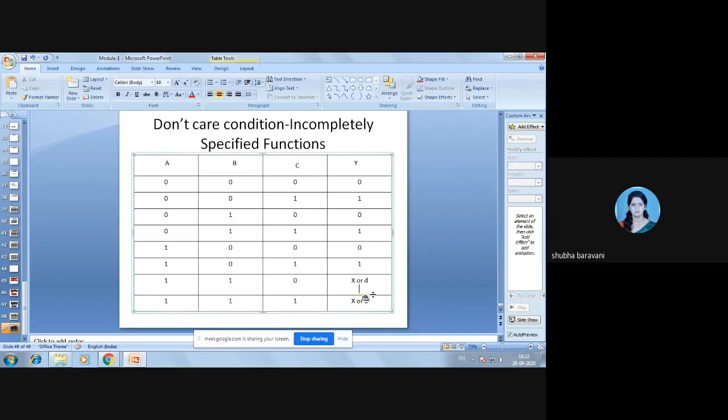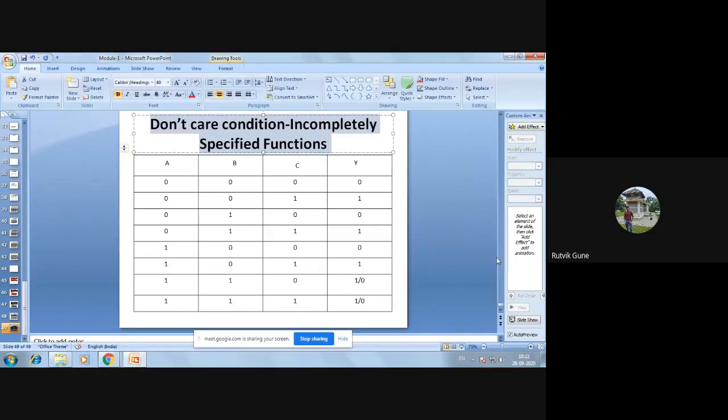I can take it either 0 or 1 in order to produce the simplest output expression. Minimum output expression is needed so that I can reduce the circuit complexity. If you reduce the circuit complexity, your cost will be reduced. So to reduce the cost, I can take the advantage of writing here either 1 or 0. Here also I can write either 1 or 0. So these are called don't care conditions. Am I clear? Yes, ma'am. Now do you understand what is meant by don't care?